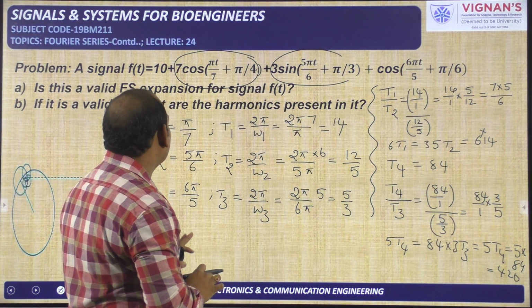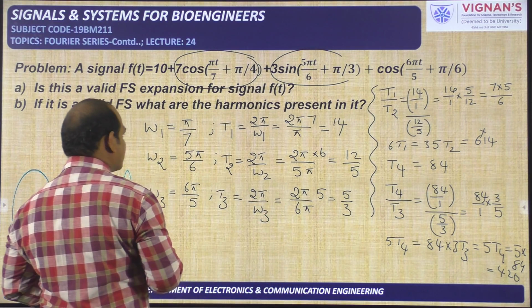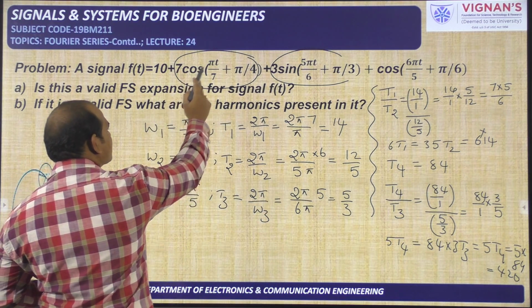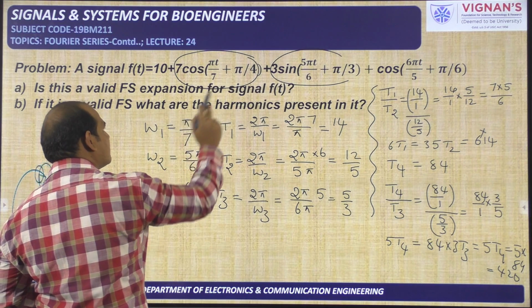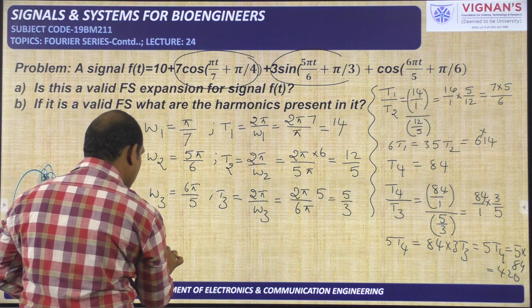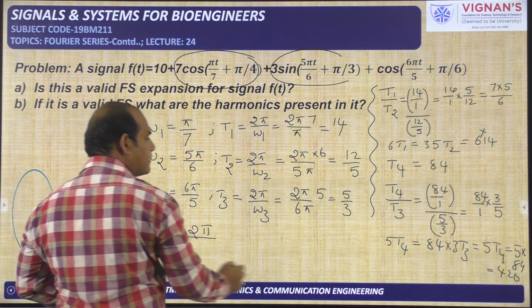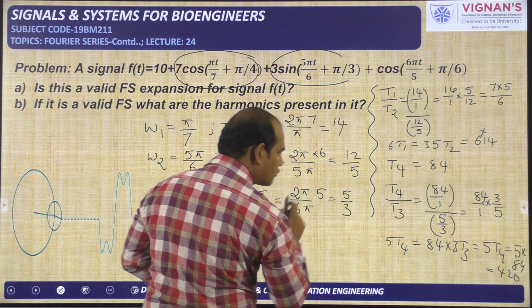Now what is the total angular frequency? The angular frequency of the first term is indicated with omega 1, the second one is omega 2, the third one is omega 3. I am taking the overall angular frequency omega naught is equal to 2 pi by the total time period, that is given here as 420.